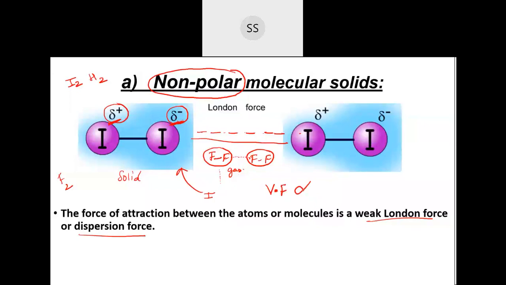So the more the molecular mass, the more will be the van der Waals force, and the compound will exist in a different state. If they have less van der Waals force, then it will be in the gaseous state. So this is the force of attraction in non-polar molecules, even between hydrogen, because hydrogen is a small atom, so they will be in the gaseous state.